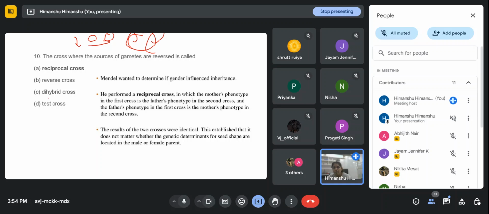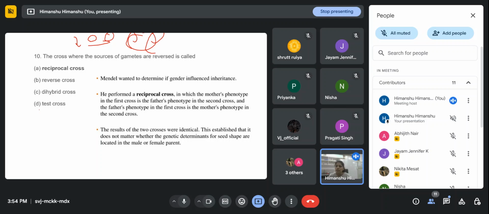Dihybrid cross means if we take two different characters, like pod shape, pod color, together, crossing both the characters, right? Then we call it a dihybrid cross.